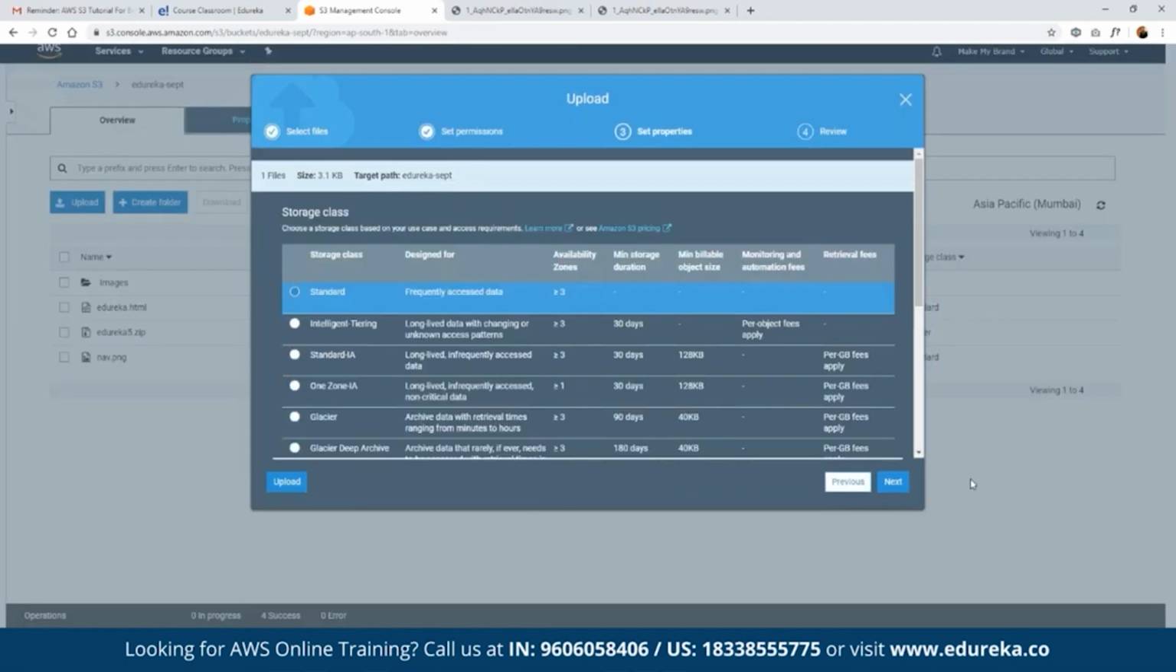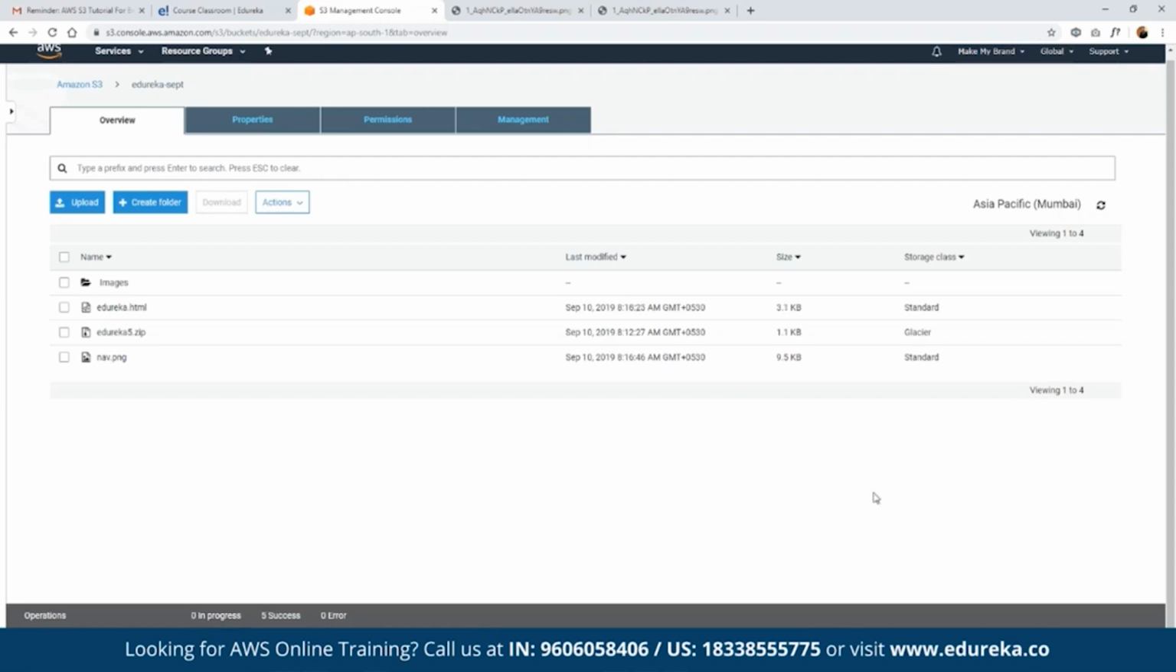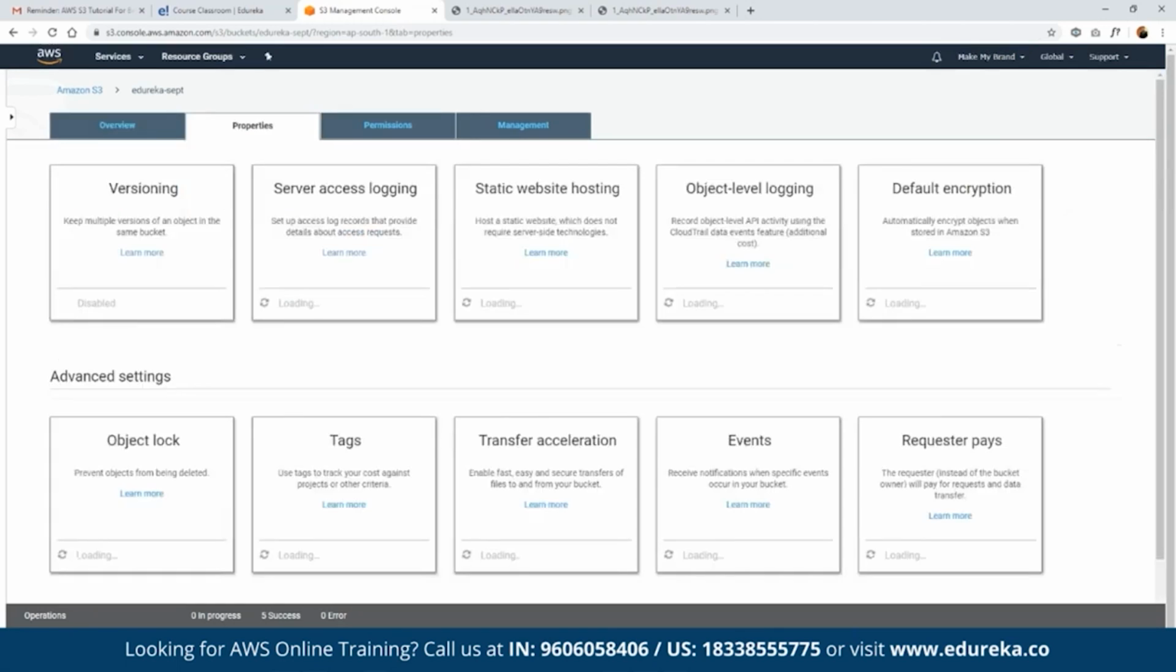Why will this not work? Because first of all, we have missed enabling versioning. Before we can maintain versions, we have to make sure that we enable versioning in our bucket. How to do that? First of all, go to properties. In properties, we have a property named versioning. We open this up, and here we can click on enable versioning.